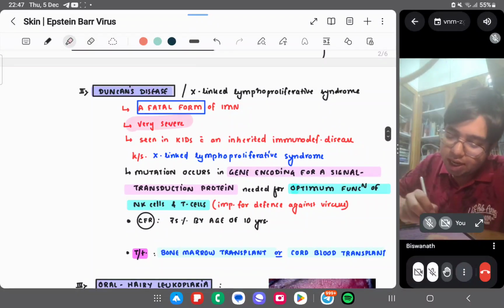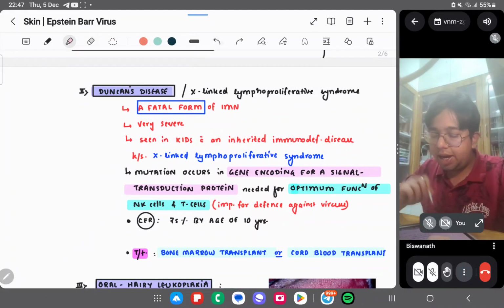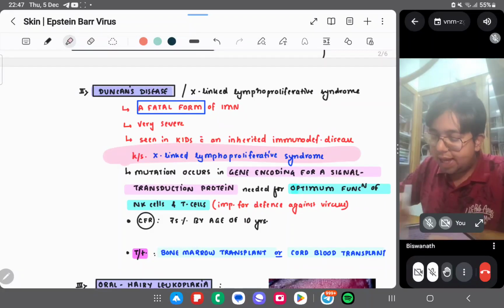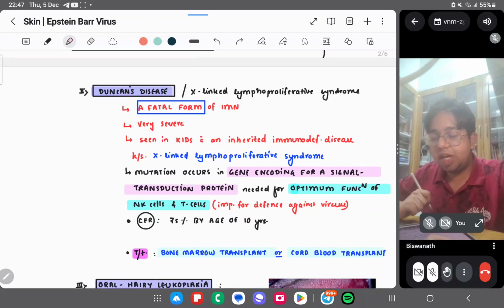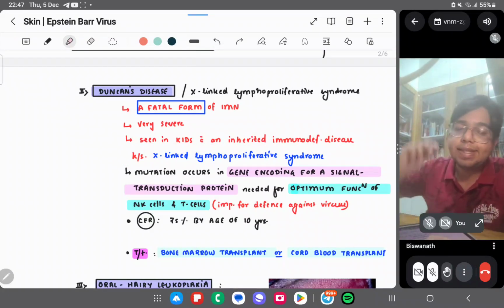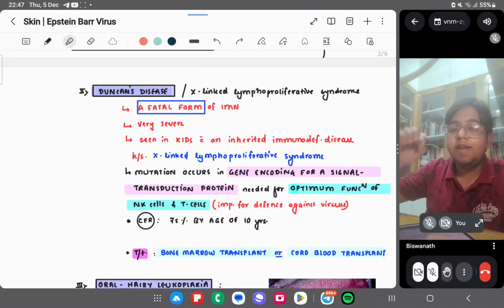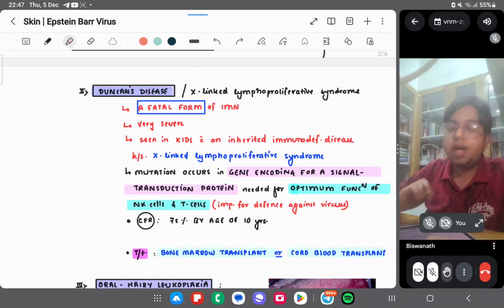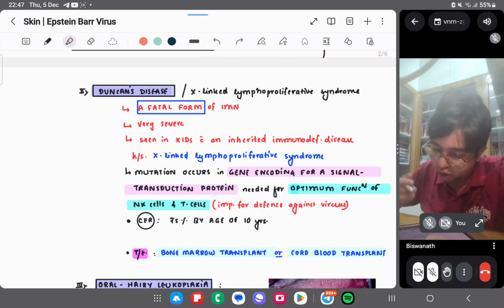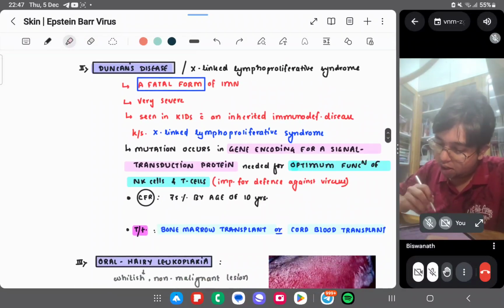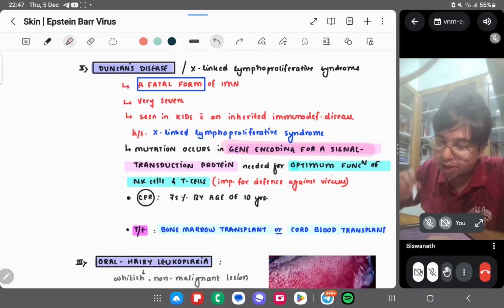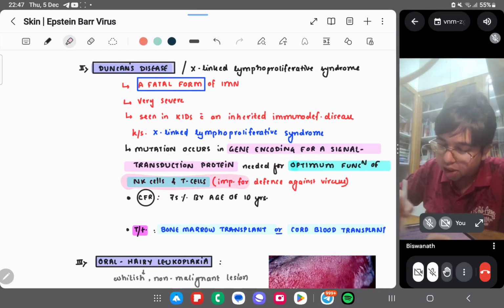It's very severe in kids with inherited immunodeficiency disease. So it is X-linked lymphoproliferative syndrome, and it is X-linked. You can know that the T cells and NK cells are basically proliferating, and the mutation is occurring in a gene encoding for a signal transduction protein. It is for optimum functioning of NK and T cells.